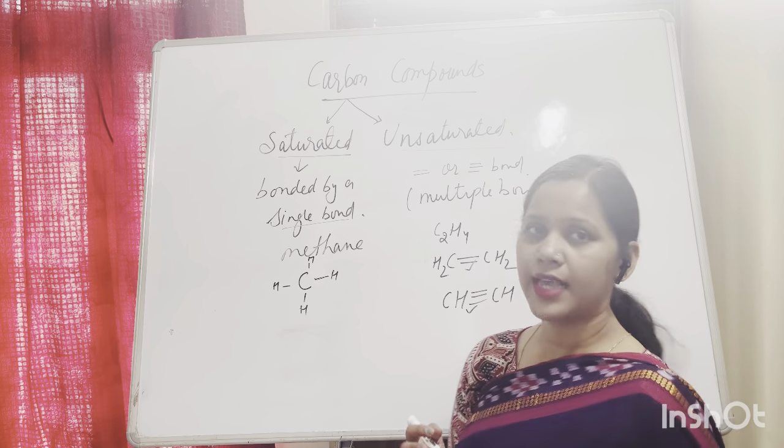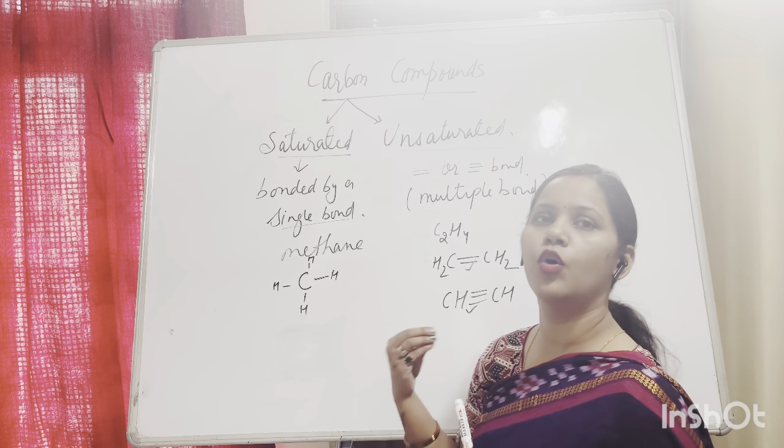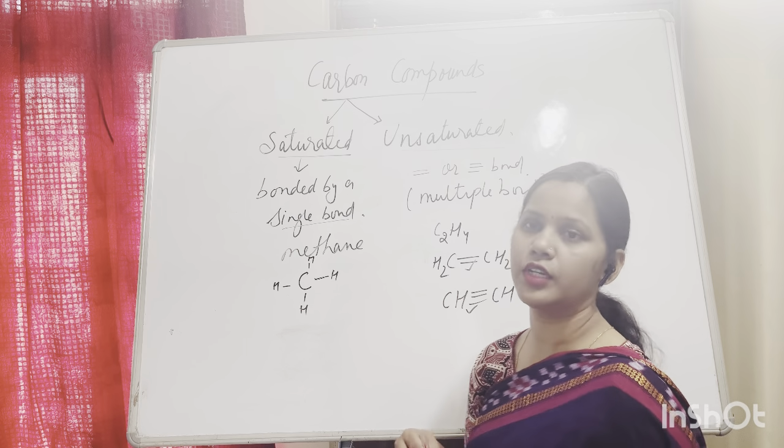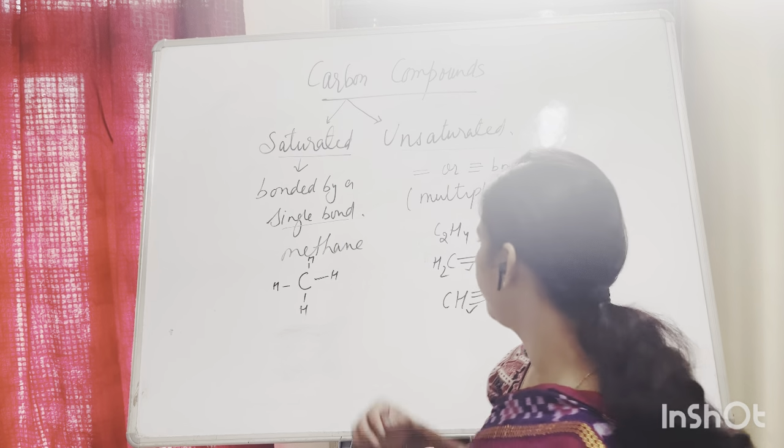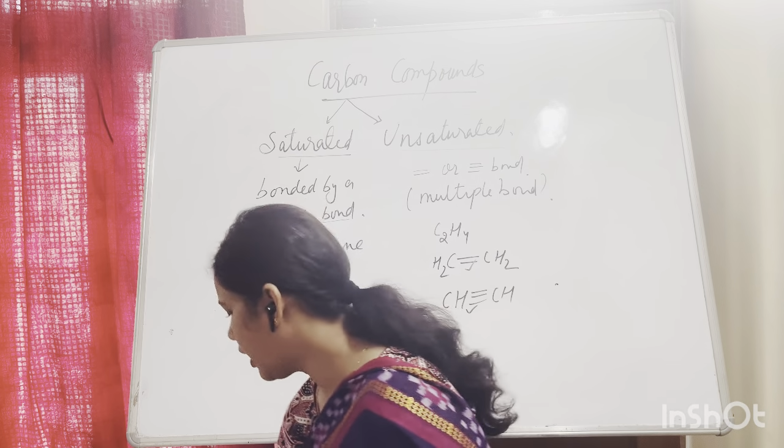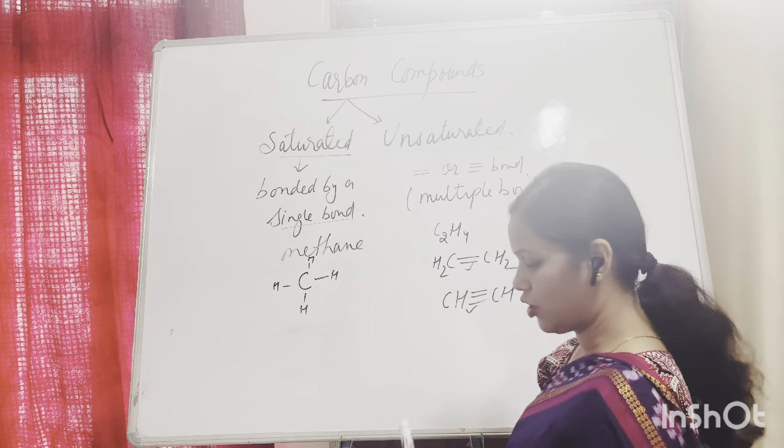Okay, now we'll understand what a homologous series is, and also we will know what the different functional groups are that you have to study in class 10th. Okay, so what is a homologous series? Next topic.